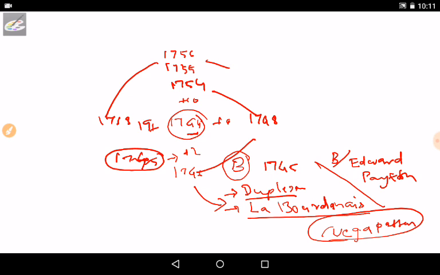And in 1746 La Bourdonnais then attacked Madras, and he captured Madras successfully.